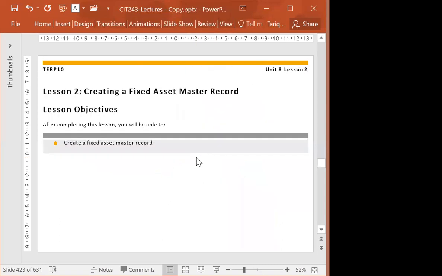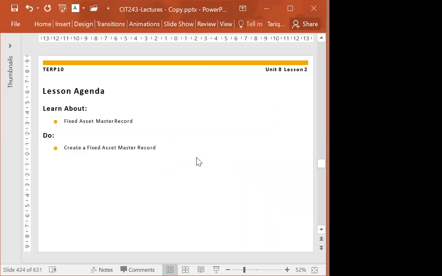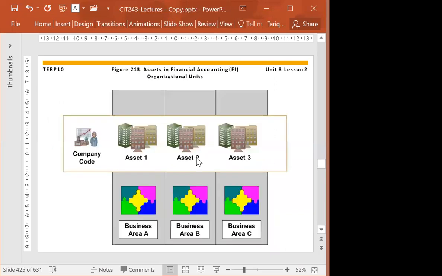So let's see, create a fixed assets master record. When we create the fixed assets master records, each asset belongs to a company code and the business area. That is what we declare at the time of creation of assets.